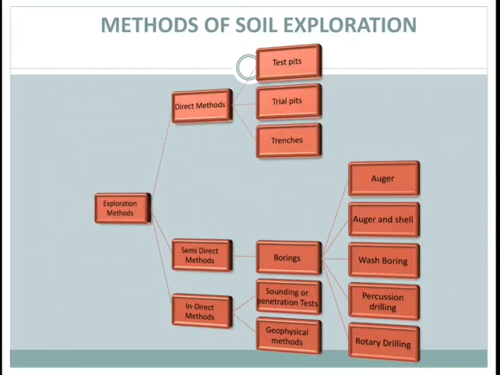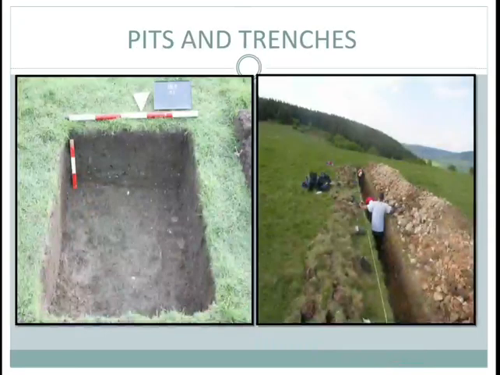Next topic, methods of soil exploration. There are three methods of soil exploration: direct method, semi-direct method, and indirect method. In the direct method: test pit, trial pit, trenches. In the semi-direct method: boring. There are types of boring: auger and shell, wash boring, percussion drilling, rotary drilling. And in the indirect method: sounding or penetration test, and geophysical method.